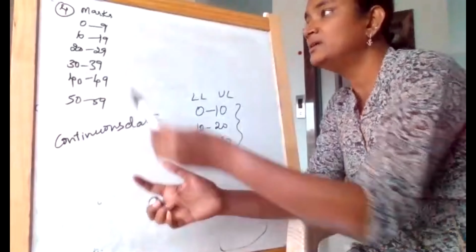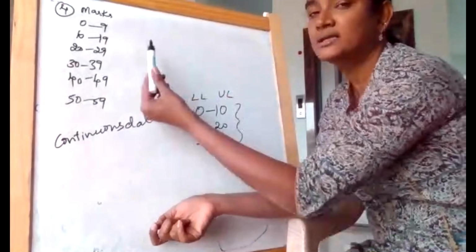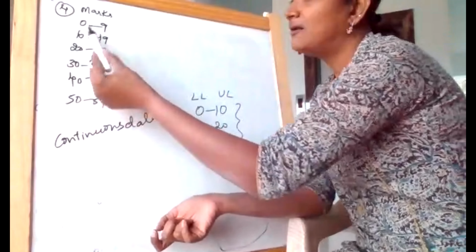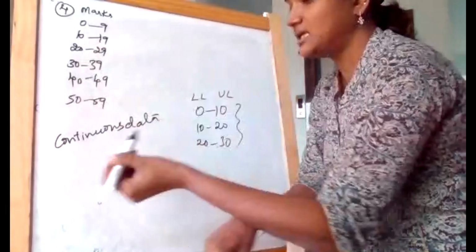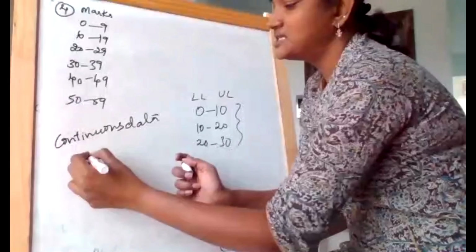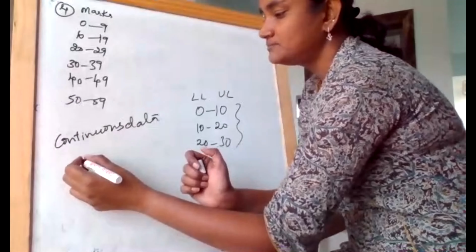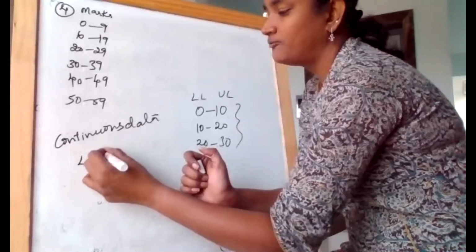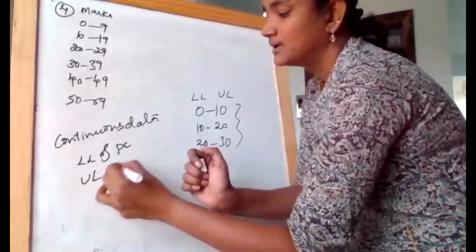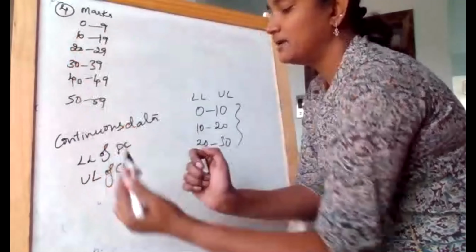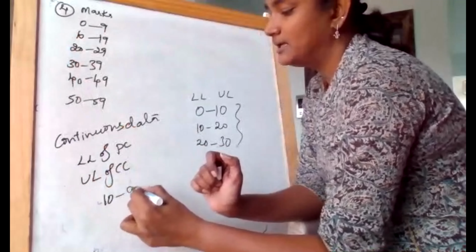But now if you see the given information, though it is continuous data, there is a little error where one value is missing. So now to make it continuous, I'm just taking the difference of the lower limit of the current class and the upper limit of the previous class.